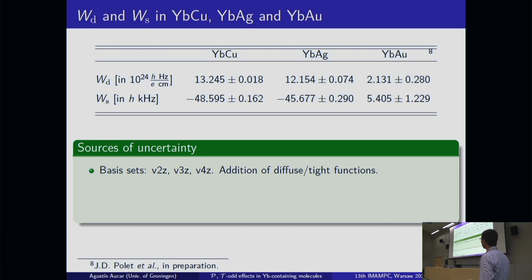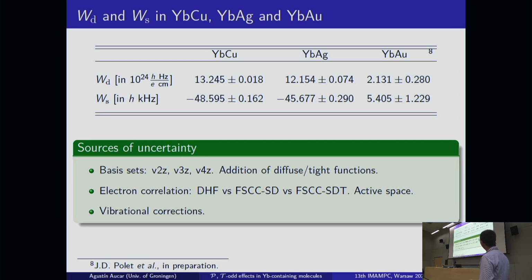And to get the analysis of the sources of uncertainty, or to get reliable error bars, we analyzed the influence of using different basis sets, including more or less diffuse and tight functions to describe different regions of the electronic density. Also, as I said, we use different electronic correlation methods, and also we include the analysis of the vibrational corrections.